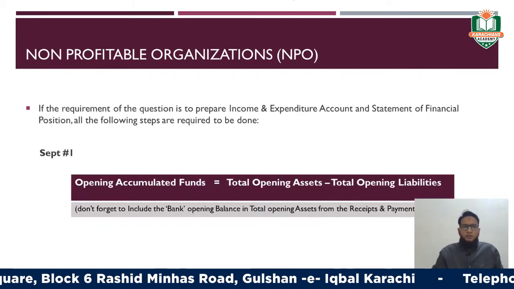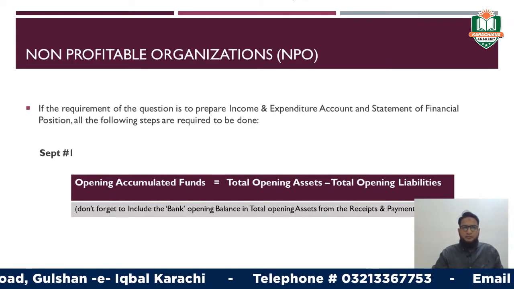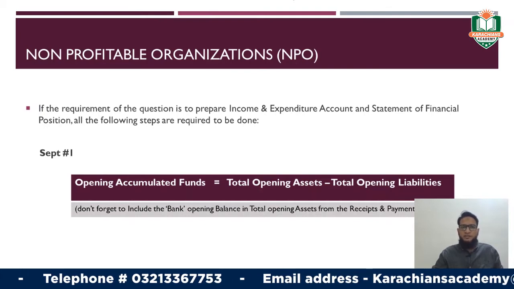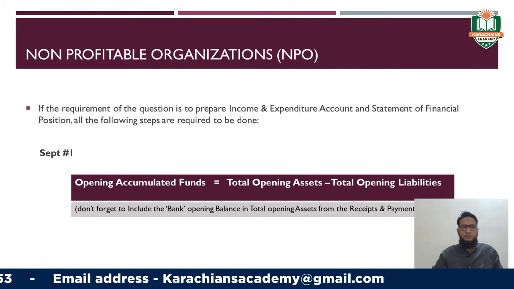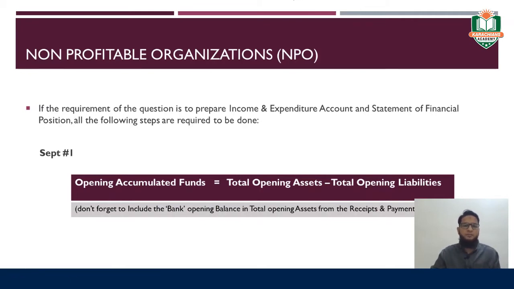Okay. Now we are moving towards the area which is usually asked in past paper questions. If the requirement of the question is to prepare income and expenditure account and the statement of financial position, then all the following steps are required to be done, right? The first step is to calculate the opening accumulated fund.